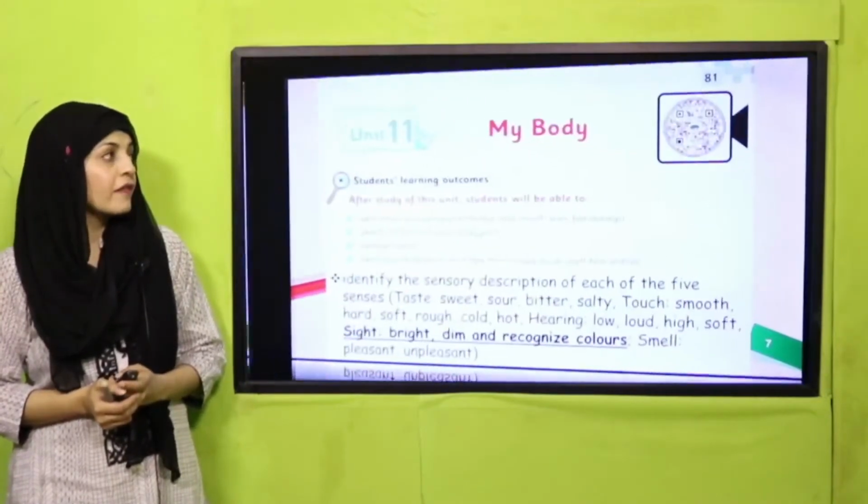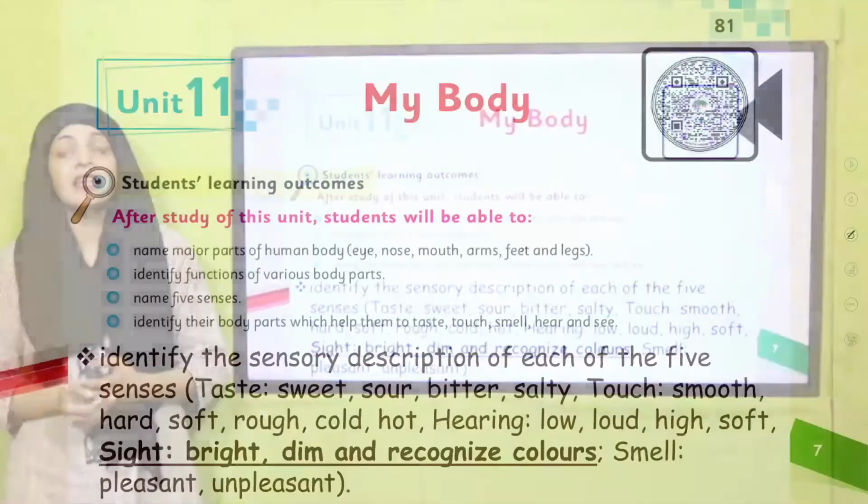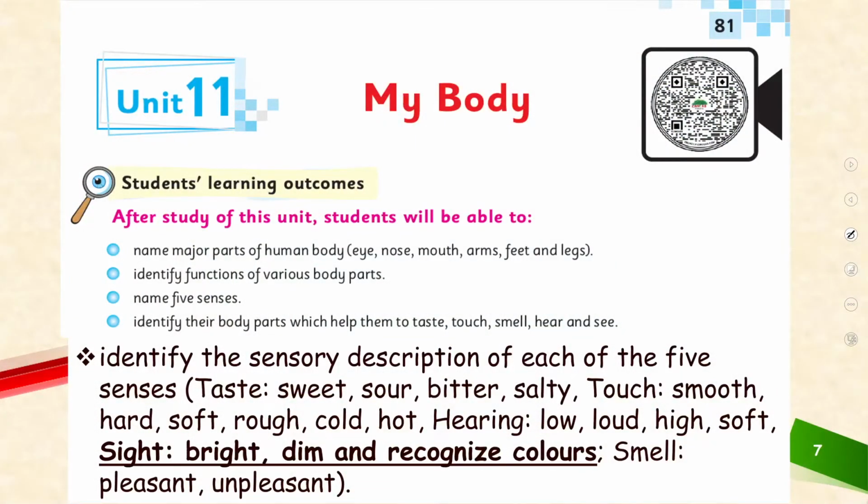Let's quickly move forward towards the SLOs, which are given on page number 81, and these are for the parents and the teachers to understand. We have already done the names of the body parts. You have identified the various body parts. You have named five senses. You have identified which body parts these senses belong to. And today we will identify the sensory description of sight, that sight is bright. You identify bright, dim, and you also recognize colors from your sense of sight.